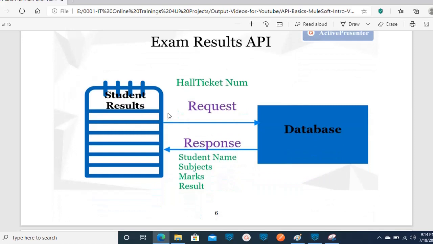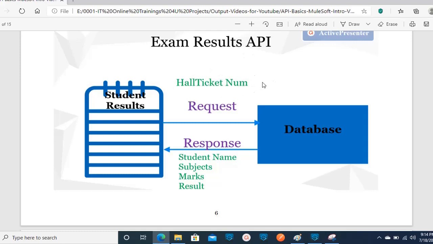If you are a student particularly, you will be very familiar with this type of API. Once your results are announced, you log in to the results website which they have given. You need to enter your hall ticket number in the box available there.